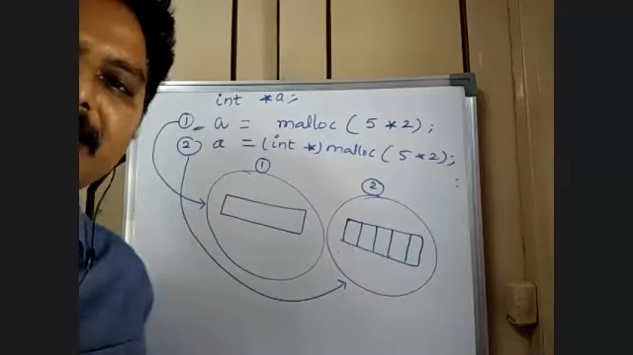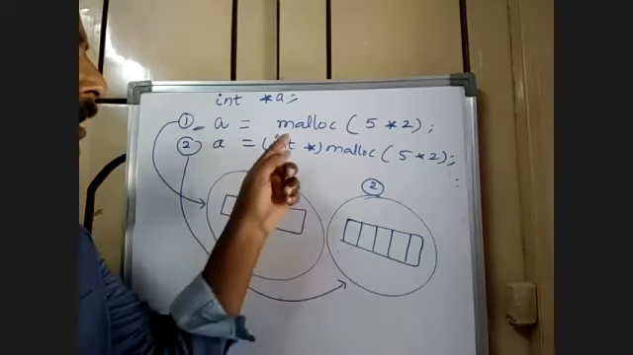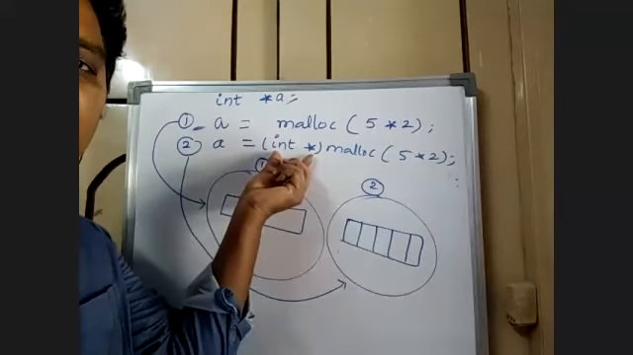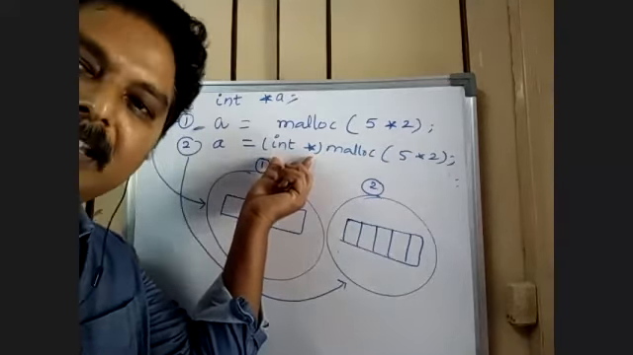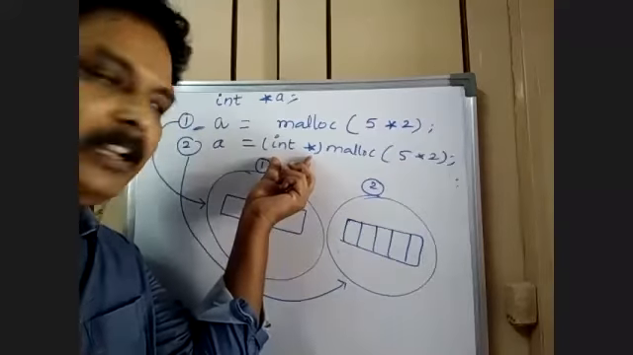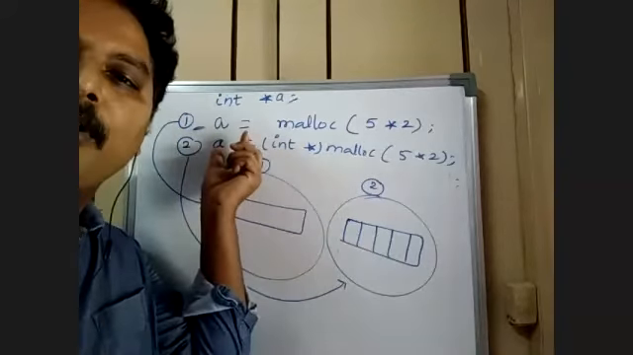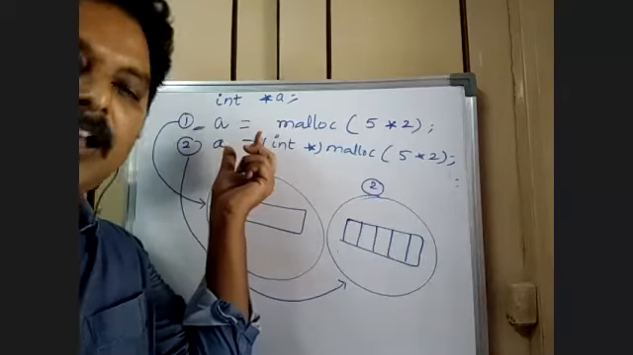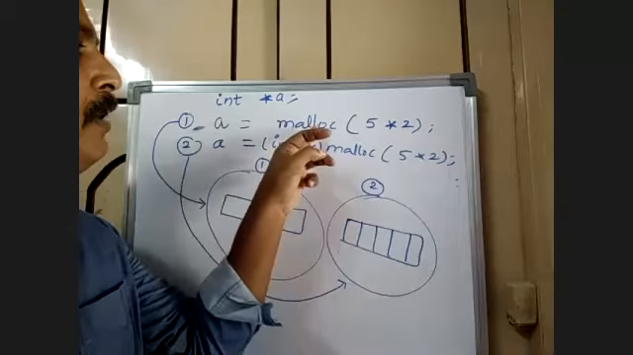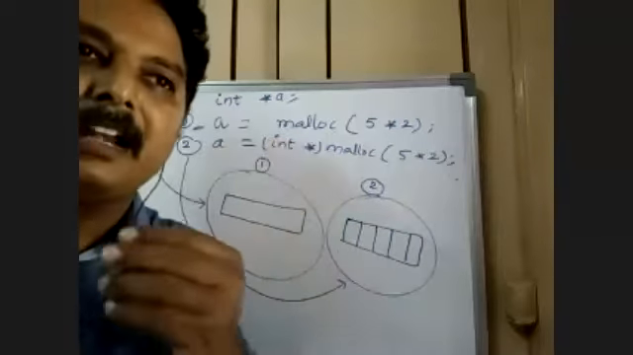Now what is the difference here? What is this actually? This is a typecasting. This is called typecasting. So you are typecasting the memory into integer pointer. Reason being, when you allocate the memory, it is like, I give you an